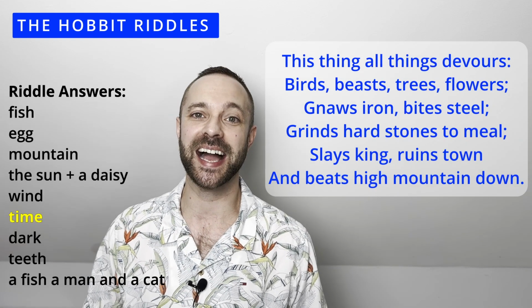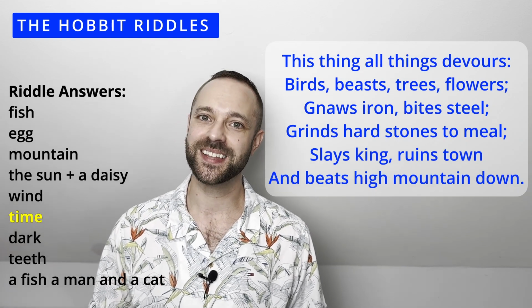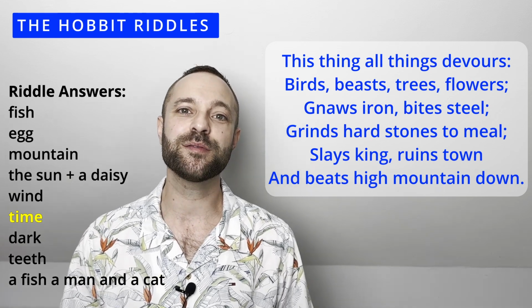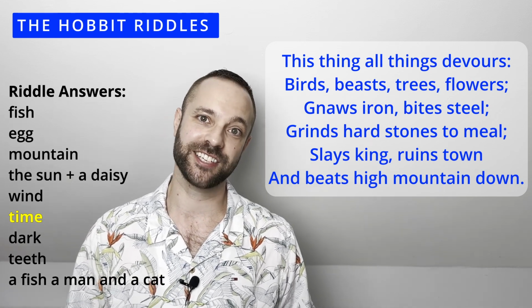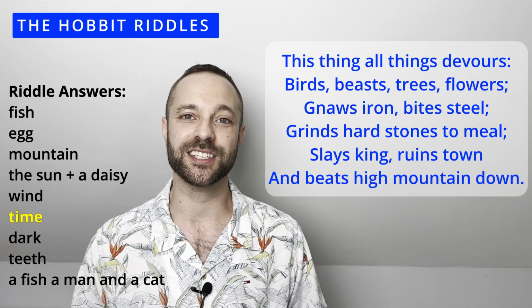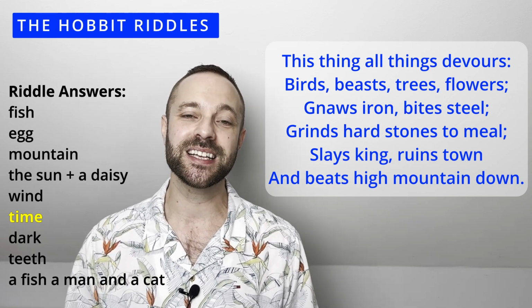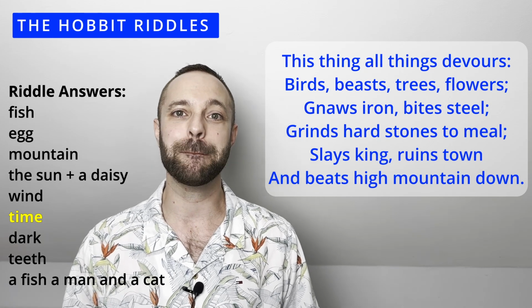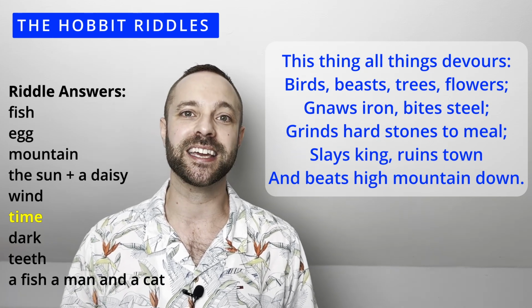This one is time. Did you get that one? Let's check some of the features for this riddle. Again, we've got the feature of personification, describing something as human. In this riddle, time is described as having human qualities. It bites, it gnaws, it grinds.